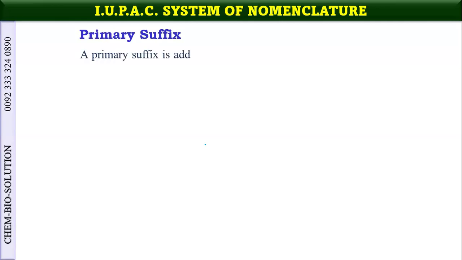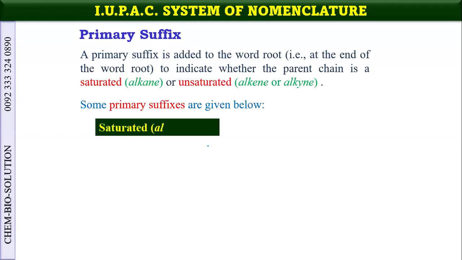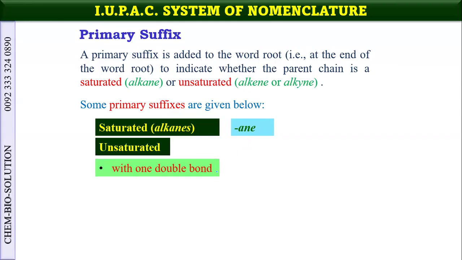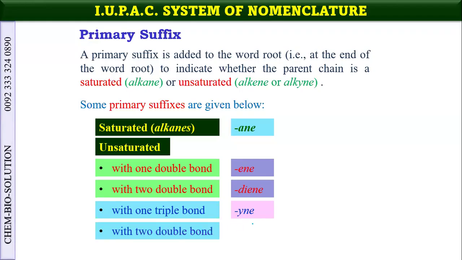Now the primary suffix. We have already mentioned what is meant by the primary suffix. Suffix is the ending name, and the ending name for alkane, alkene, and alkyne we have seen. For alkane it is ane. For alkene, which are unsaturated, that we discussed in our previous class, that double bond, then ene. If two double bonds are there, this is diene. If there are three, then triene. For a triple bond, the suffix is yne. If there are two triple bonds, then this is diyne. If there are three, then it is called triyne.